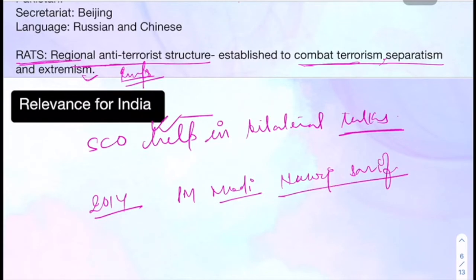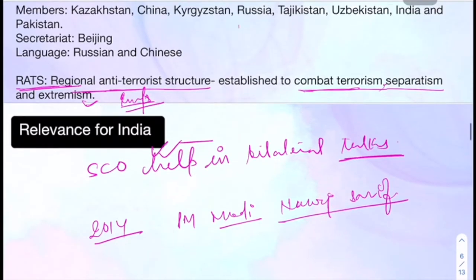And also in 2020, some years later, I exactly do not remember which year, but Prime Minister Modi again met the Chinese President Xi Jinping.